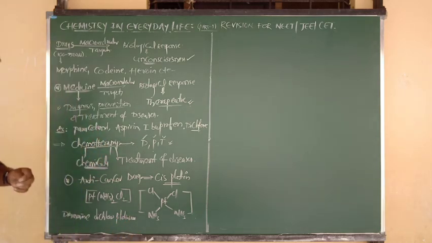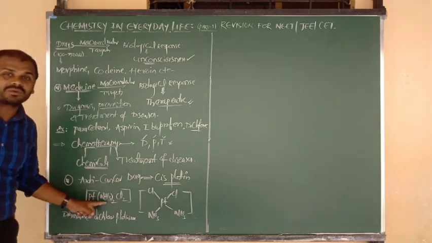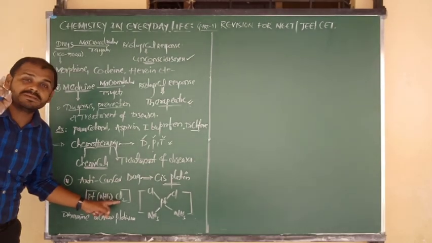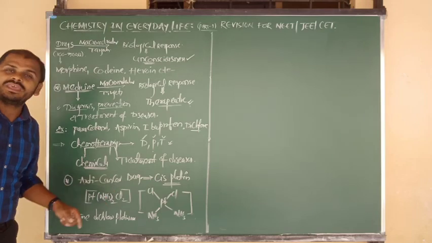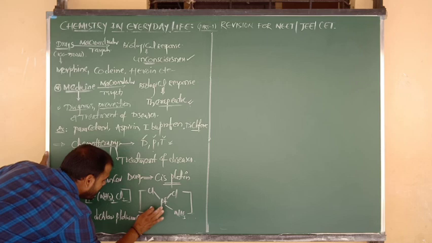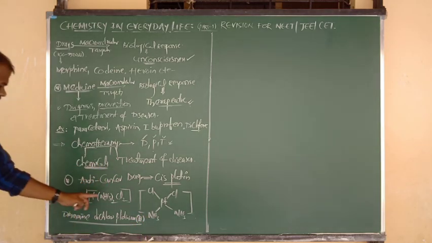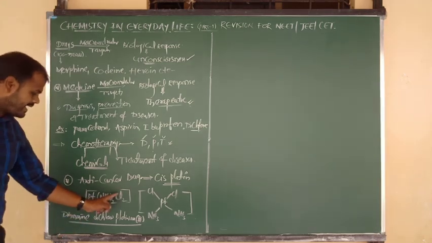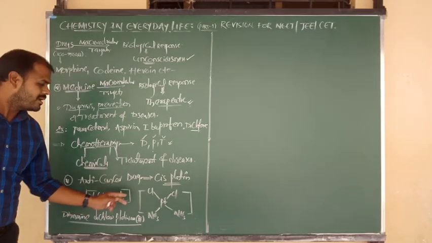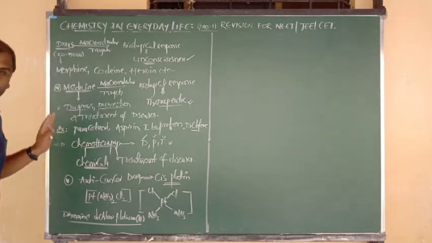Yes, the central atom is platinum. And what is the oxidation state of platinum in that cisplatin drug? NH3 is a neutral ligand, so we can consider the charge 0. And two Cls are there, simply we can say -2. So x minus 2 equals 0. x equals +2. So here in brackets we have to write the oxidation number using Roman numerals. Okay. So cis-diamminedichloroplatinum(II). This is the IUPAC name, and these are the two common structures. So what is the widely used anti-cancer drug? Cisplatin. I hope the story will be clear.